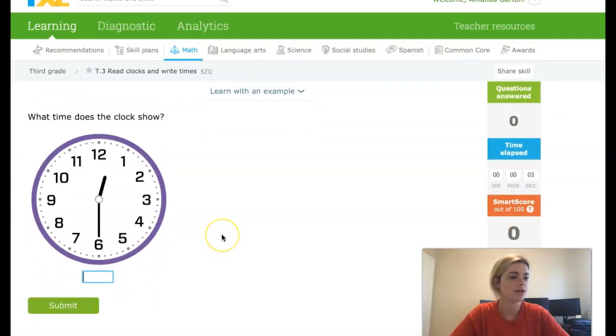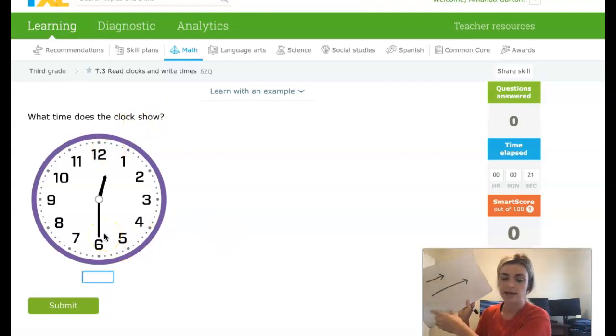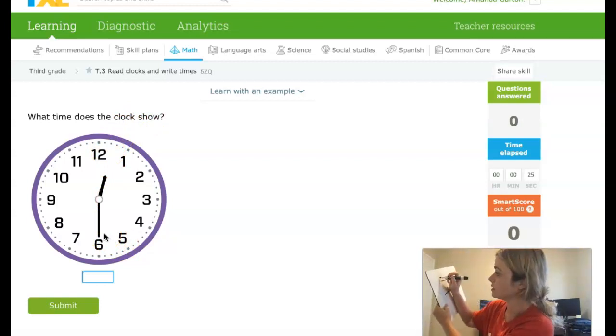Okay, so here we go. A really good tool to help you, because you are working with time this week, is you have your shorthand and your longhand. So when I look at this over here, I have my shorthand and my longhand. Remember our tool for remembering what hand is which. So if I were to write the words, I have the word hour and I have the word minute.